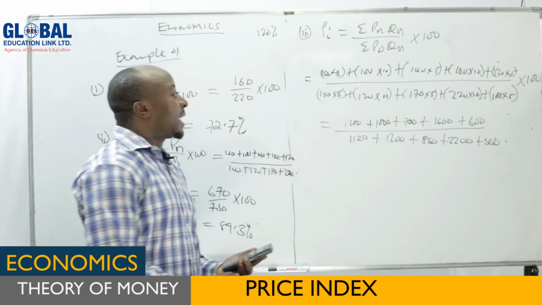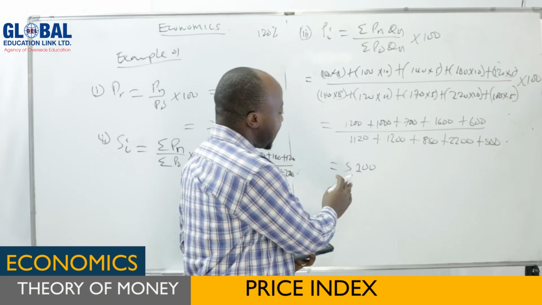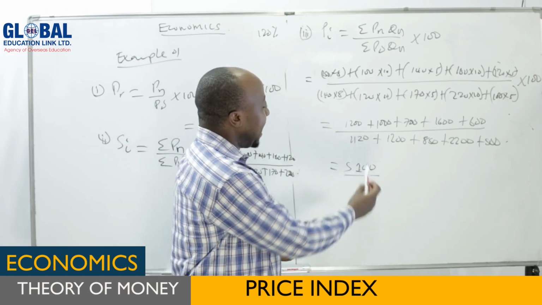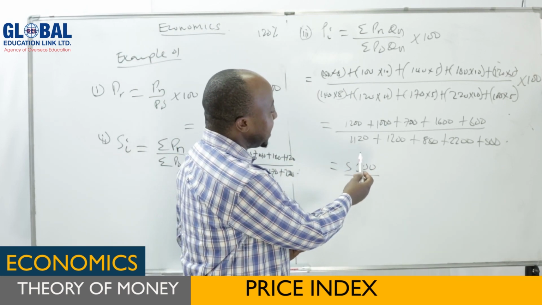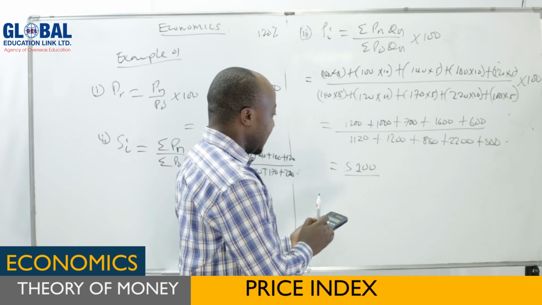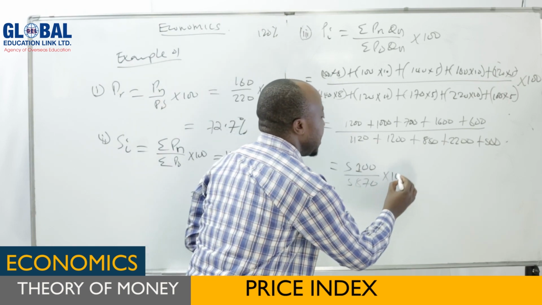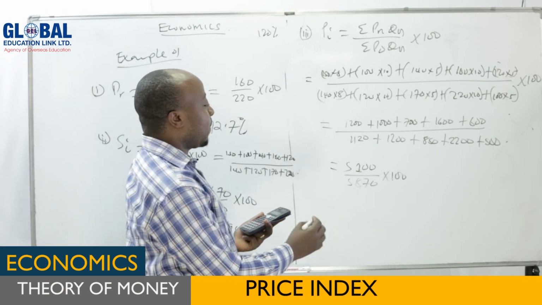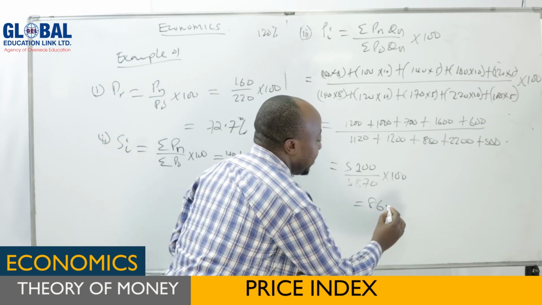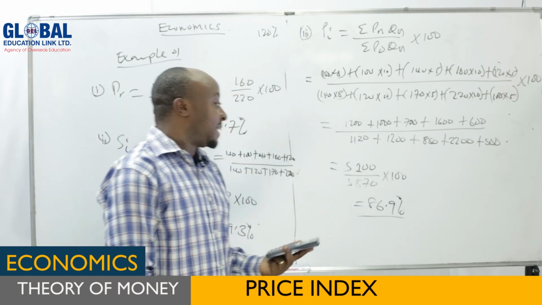After adding the numerator, you get 5,100. Then you divide by the denominator, which you add in your calculator and get 5,870. Then times 100. Now if you multiply, you'll end up getting 86.9%. So this is our Paasche index for that case.